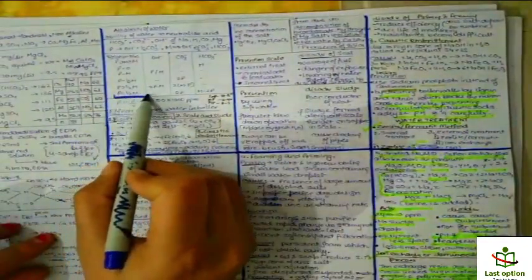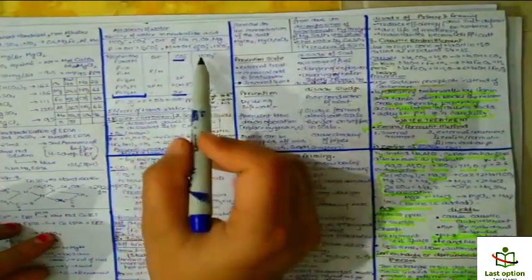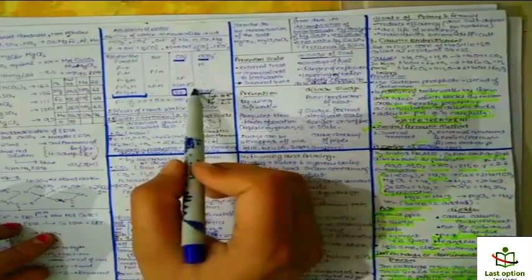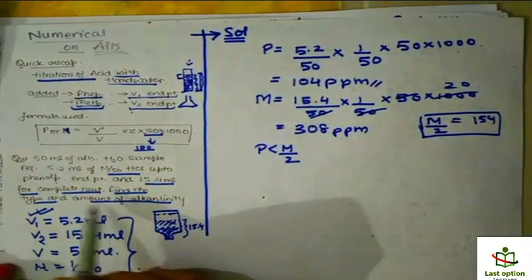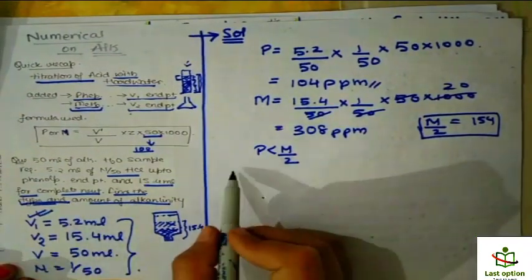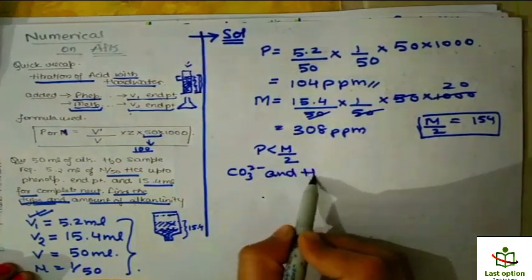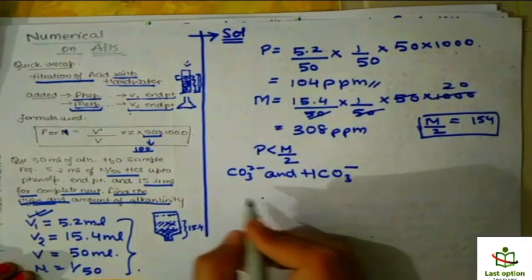When P is less than M by 2, we have carbonate and bicarbonate impurity, where carbonate impurity is 2P and bicarbonate impurity is M minus 2P. So the first part is solved: the type of alkalinity is carbonate and bicarbonate impurity. And how much?